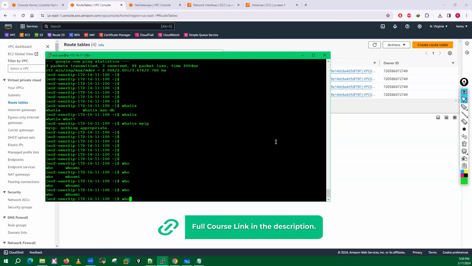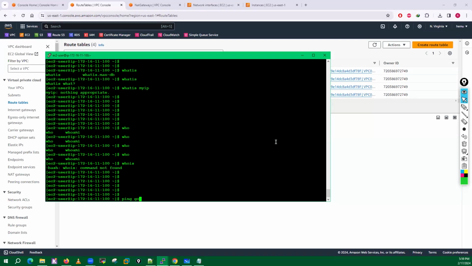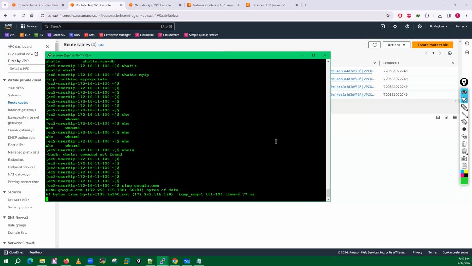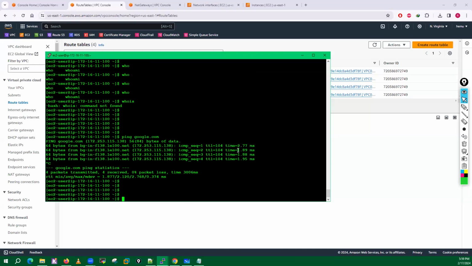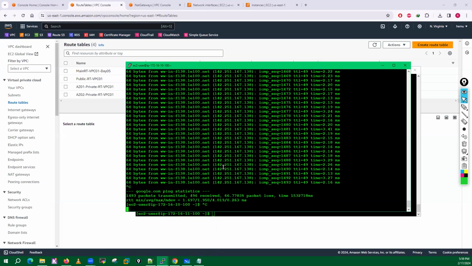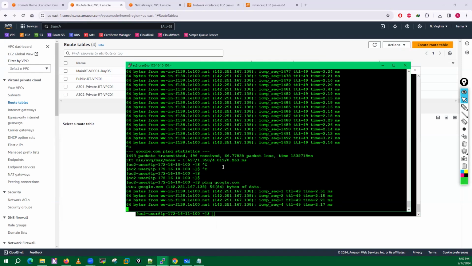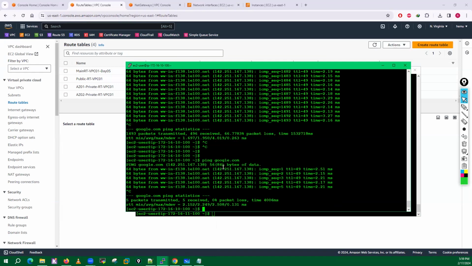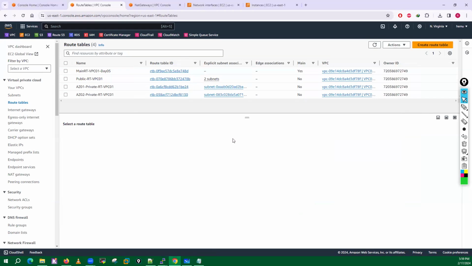I think this package is not there. Okay, but if you ping Google, see, ping is happening. Okay, and from this VM also, see, ping is working, meaning there is a proper communication. Okay, so this is how, guys, we can use the NAT gateways concept with the HA setup.